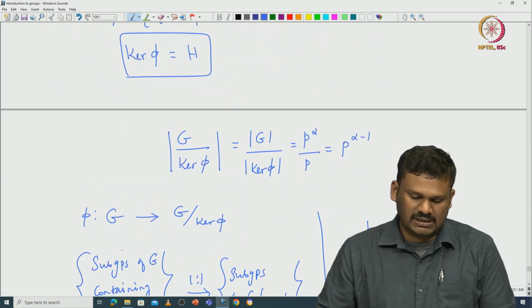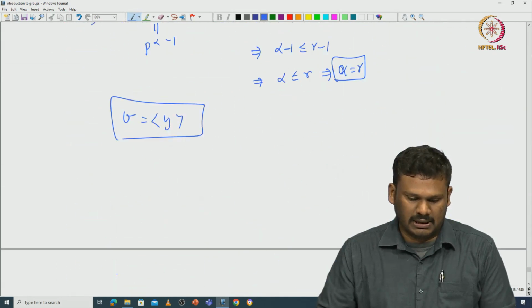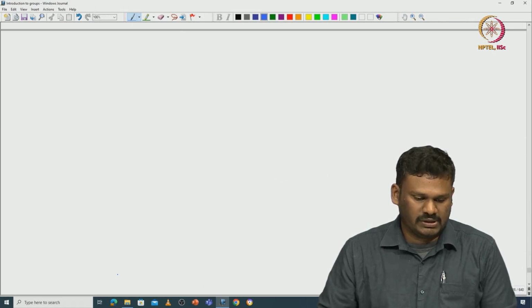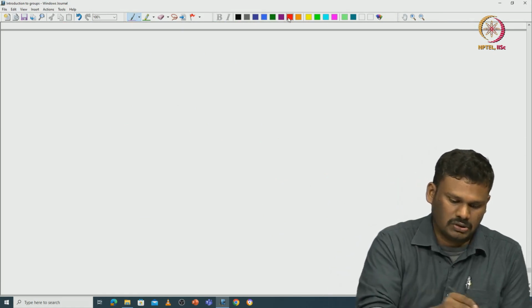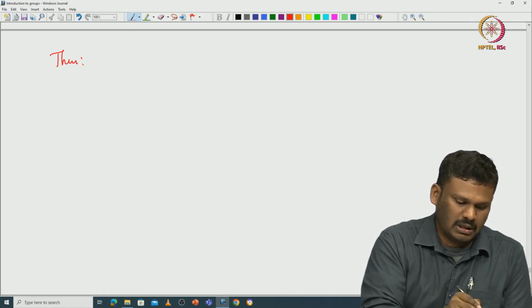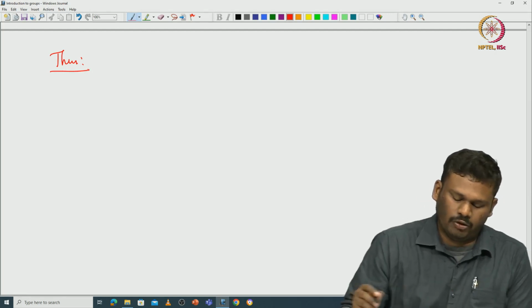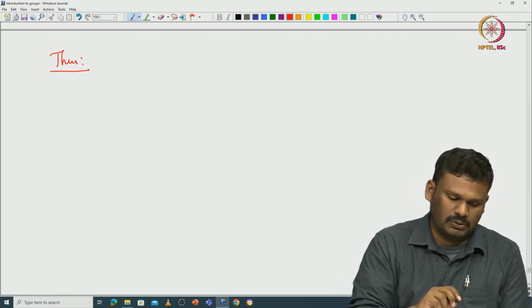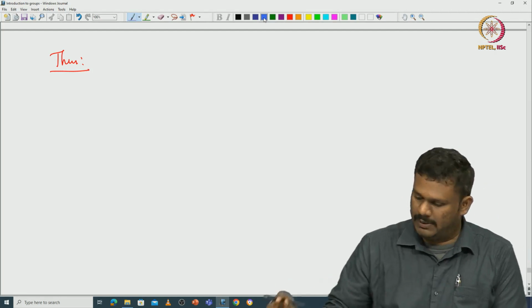Now let us use this lemma and prove our result. Again we are going to use induction on G. So what is our result? Before proving the theorem, we will prove this supplementary result.